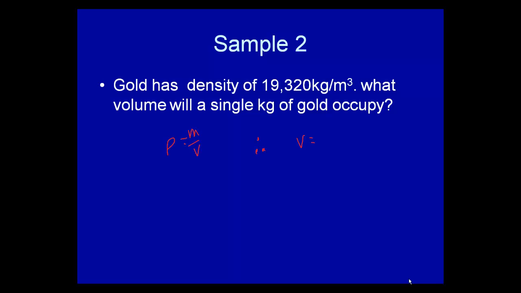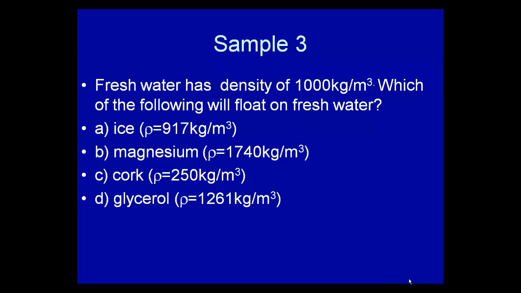So density is equal to mass divided by volume, so therefore volume is equal to mass divided by density. So 1 kilogram divided by 19,320 kilograms per meter cubed is 0.00052 meters cubed. That's not very much. 52 centimeters cubed. 52 milliliters of gold is a kilogram. Gold is extremely heavy, so whenever you watch a movie and they're stealing bars of gold, realize bars of gold are extremely heavy.